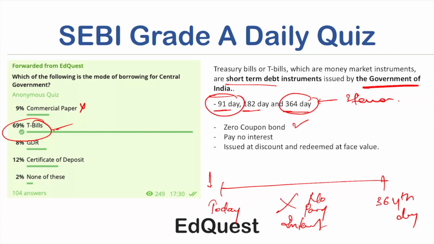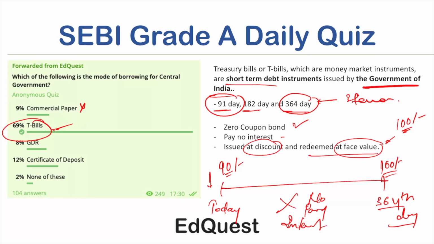What happens is, there is something called face value. Let us say the face value is 100. You will be issued this instrument at 90 rupees. You give 90 rupees, you get this T-bill, and on the 364th day you will get 100 rupees. That is how it works. You get no interest, but these are issued at a discount and redeemed at face value. So this is about T-bills.